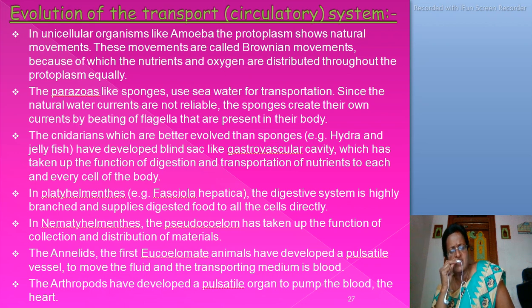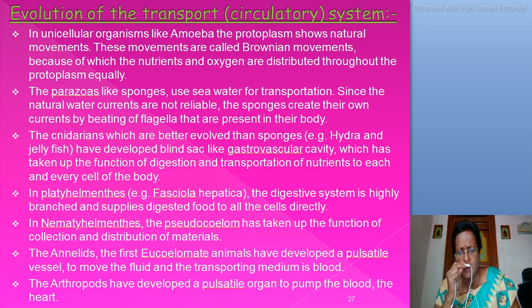The Arthropoda phylum is the largest phylum in the animal kingdom. Note it down. The arthropod phylum is the largest, biggest phylum in the animal kingdom. The arthropods have developed a pulsatile organ to pump the blood, the heart.